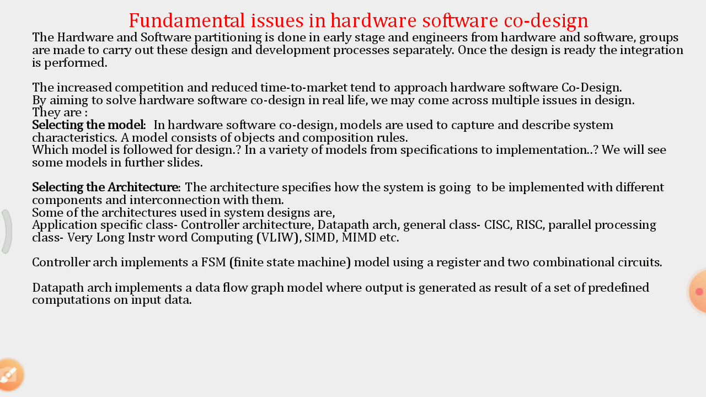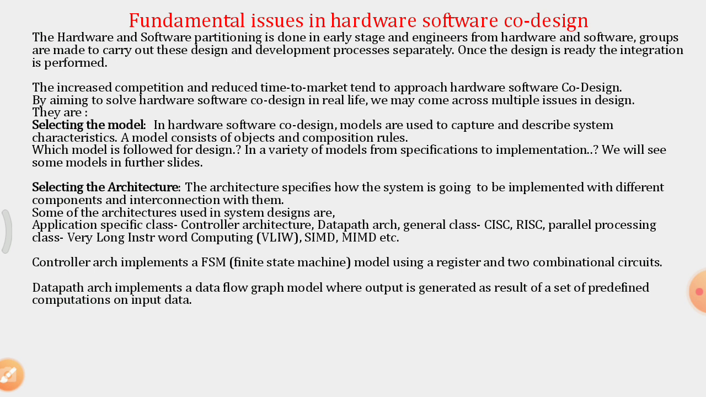Then selecting the architecture. As we know, there are so many classes of architectures, like general purpose architectures, specific purpose architectures, or parallel processing architectures. So many architectures are there. Which one is to be chosen to implement a system? The architecture always specifies how the system is going to be implemented with different components and their interconnections.